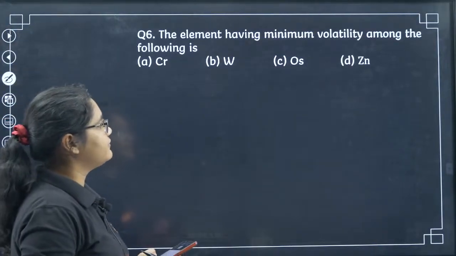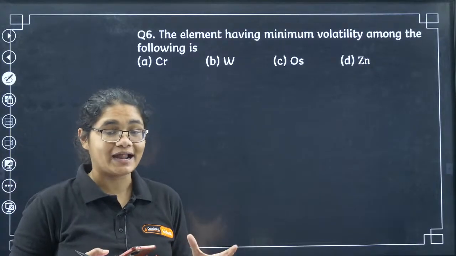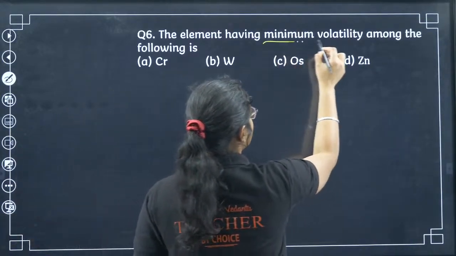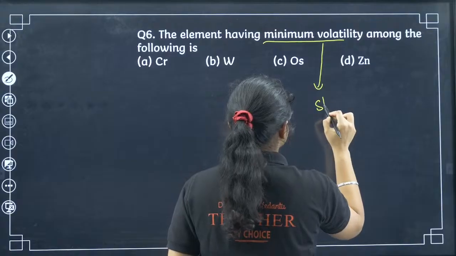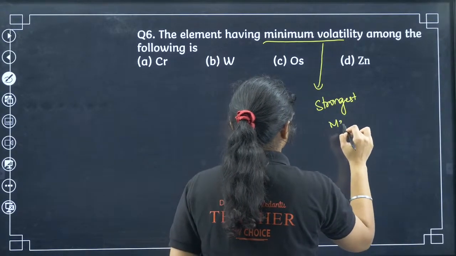The elements having the minimum volatility among the following. Minimum volatility means you should be thinking about the strongest metallic bonding.